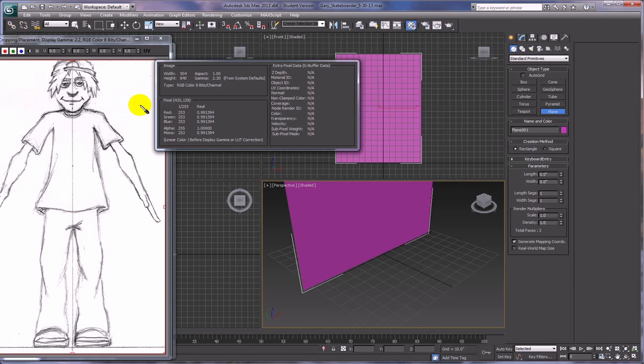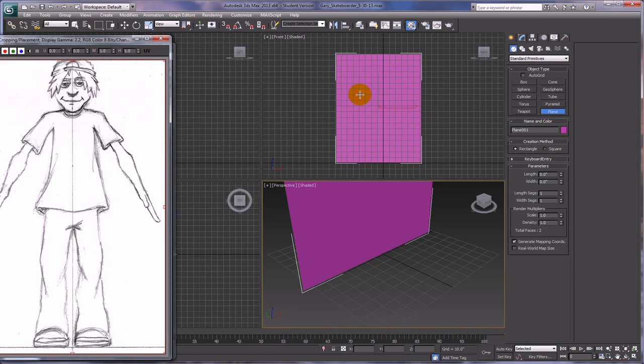504, well, 500 is close enough, and 840, that's fine. So if we were to simply go 50 and 84, that's the same proportion. So all we need to do is use those dimensions, so we don't end up with this really massive size plane in inches, because that's what we use in 3ds Max. So let's go ahead and use 50 for the width and 84 for the height, which will actually be the length probably when we go to our plane. So let's go ahead and do that really quick right now.